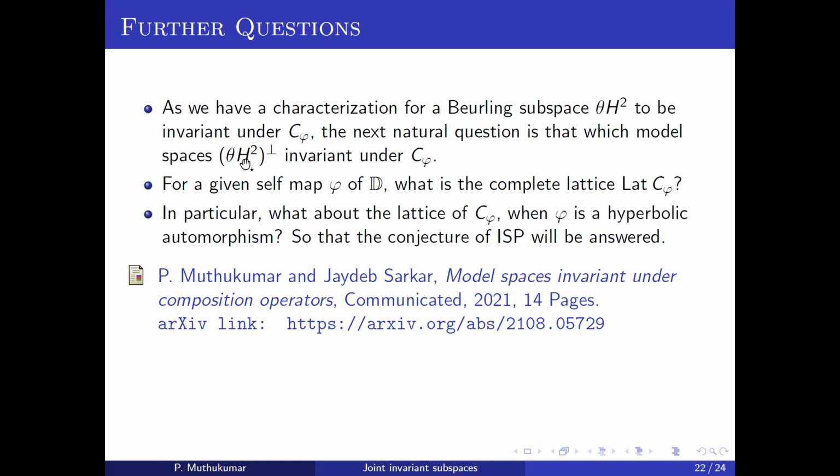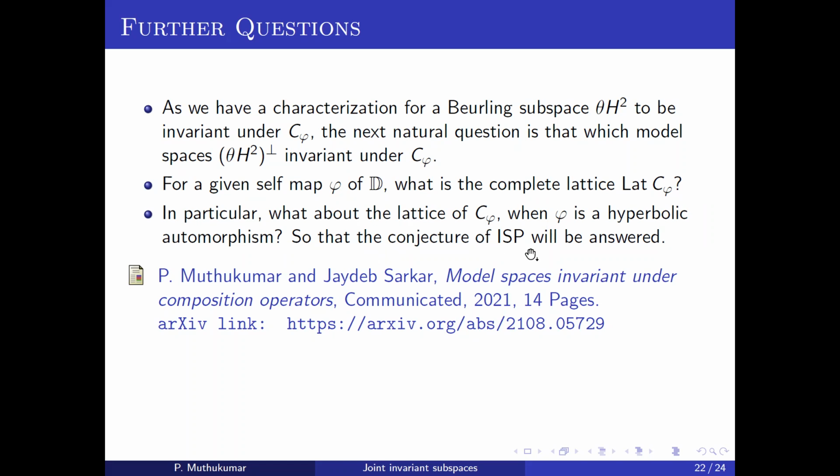That means, when will the model spaces be invariant under C_phi. And the next question: for a given self map phi, what is the complete lattice, that is, what are all the invariant subspaces? In particular, we need to fix phi to be a hyperbolic automorphism. If you ask what the complete lattice is for the hyperbolic automorphism, then the invariant subspace problem will be solved.